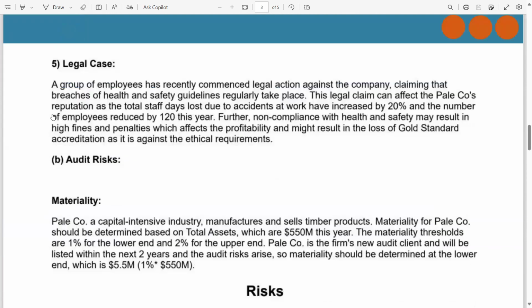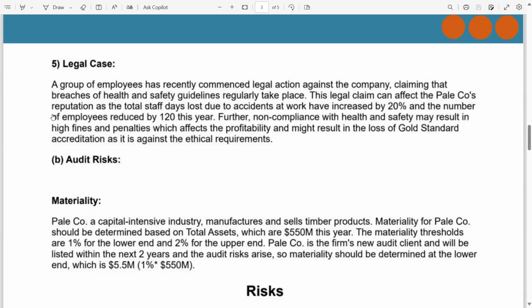Now, the legal case. A group of employees has recently commenced legal action against the company claiming that breaches of health and safety guidelines regularly take place. This legal claim can affect the Pale company's reputation as the total staff days lost due to accident at work have increased by 20%, given in the exhibit 4, and the number of employees reduced by 120 this year, again given in the exhibit 4.